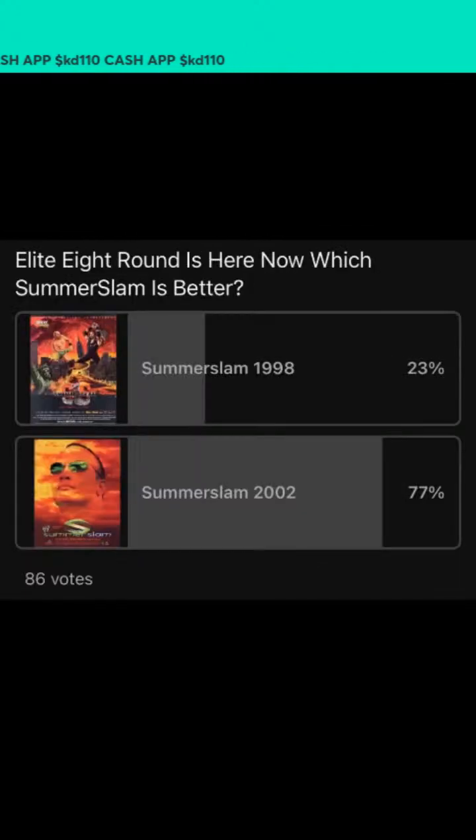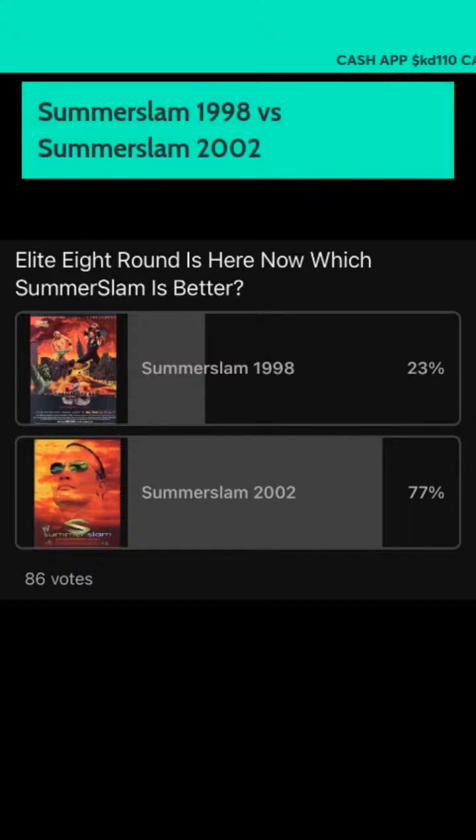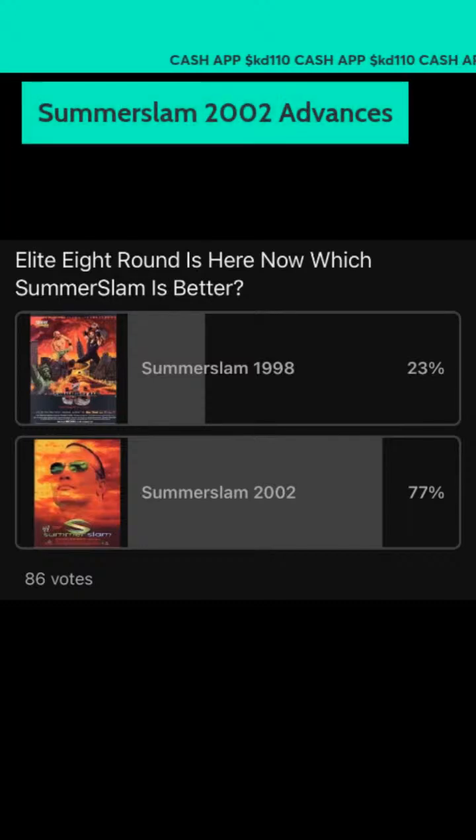Also, other matches on the card as well. If you guys remember, we had Kurt Angle. He had a match versus Rey Mysterio. We had Ric Flair versus Chris Jericho. And we had RVD versus Chris Benoit. So, other than that, let's get to the voting. Voting here according to these two SummerSlams. Let's see who won. SummerSlam 2002 advances. So out of these two SummerSlams, SummerSlam 02 goes to the Final Four.